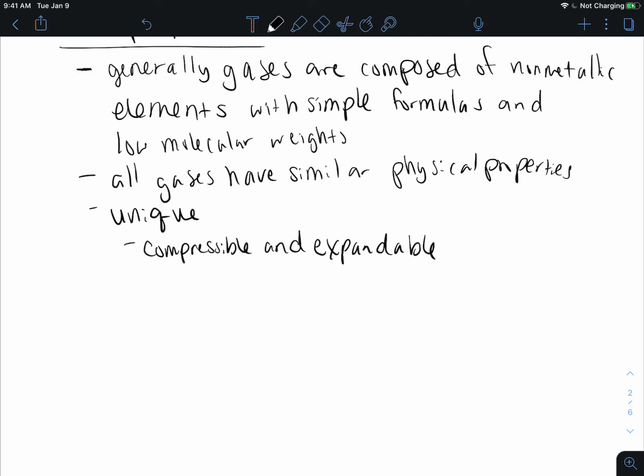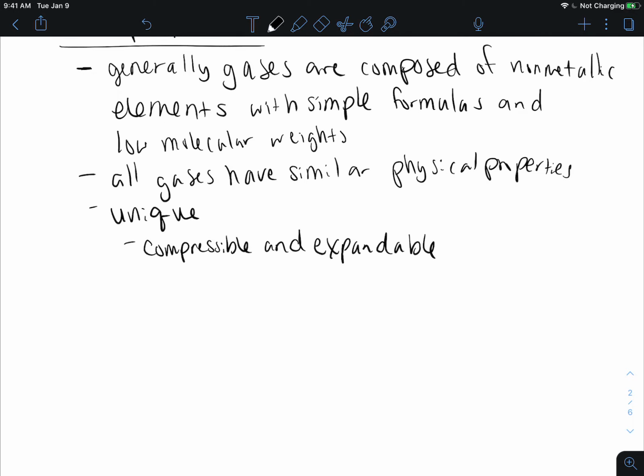And then they are expandable. They are going to expand to fit their container. No matter what container you put them in, they will expand until they fit that container. So they have no definite shape, no definite volume. Because the particles are infinitely far apart from each other, they have incredibly low densities, which is very different from our solids and our liquids.